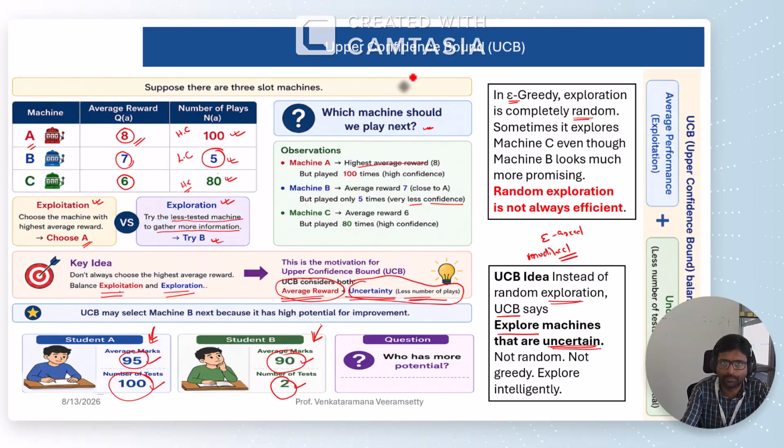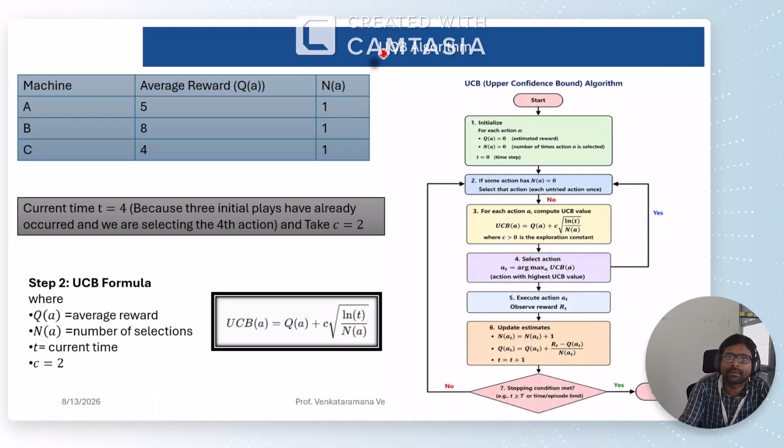Upper confidence bound method. U for upper, C for confidence, B for bound. So upper confidence bound method, how it will work, we will discuss now. Okay. So this is the flow chart.